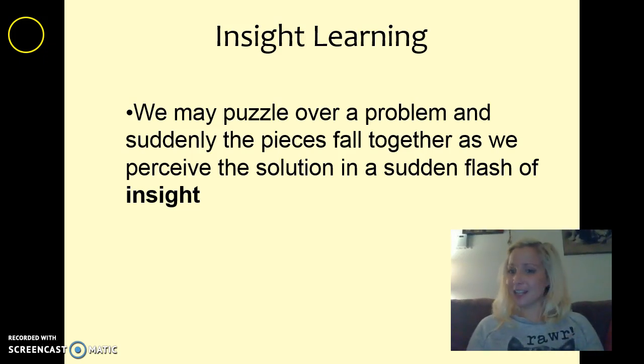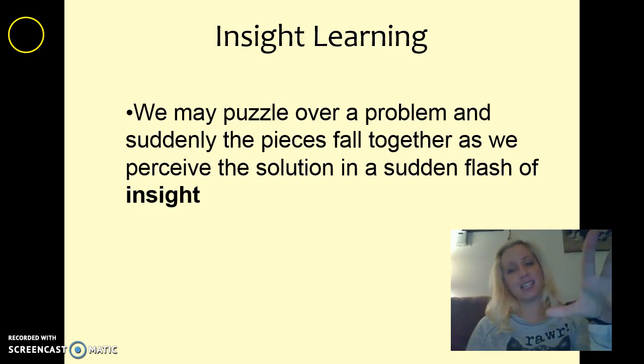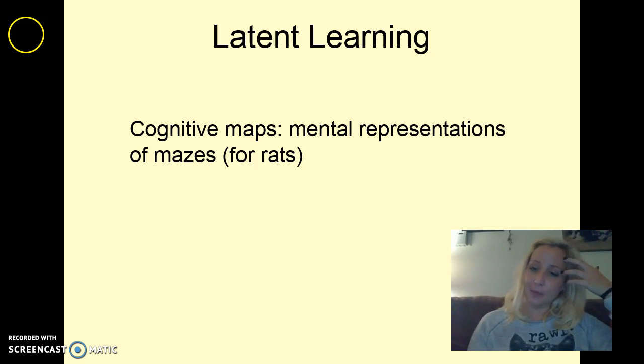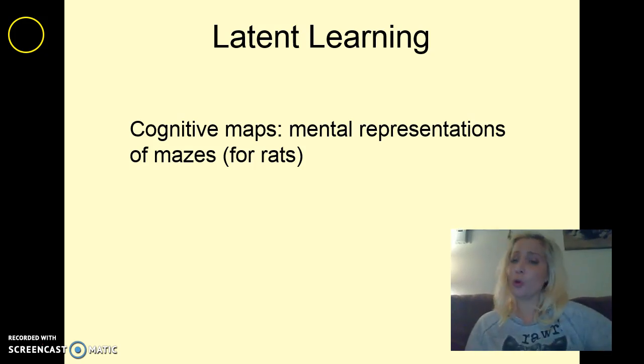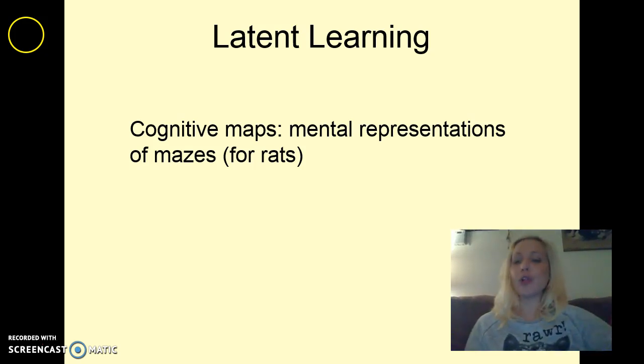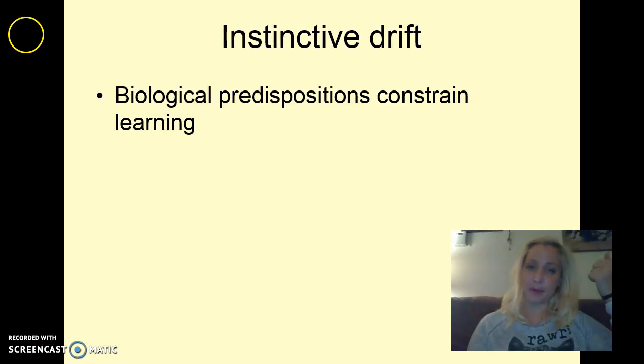Insight learning, this is kind of like insight when we're talking about problem solving, right? It's suddenly just the pieces fall together and we perceive the solution. We suddenly just see it, it just comes to us. Latent learning, don't forget the one thing, cognitive maps. These are mental representations of mazes. It could be for rats, right? But I think I talked about in class, we could all in our head picture a map that led us from school to our house, right? We could see that map in our head, and if one road was closed, we'd be able to use the other roads to get home because we're using a cognitive map.